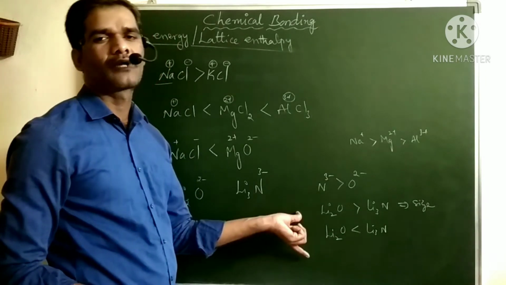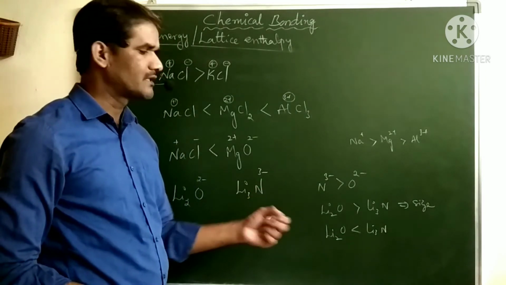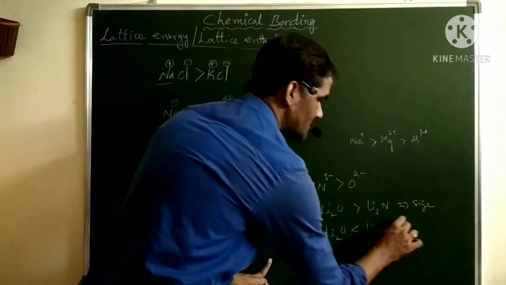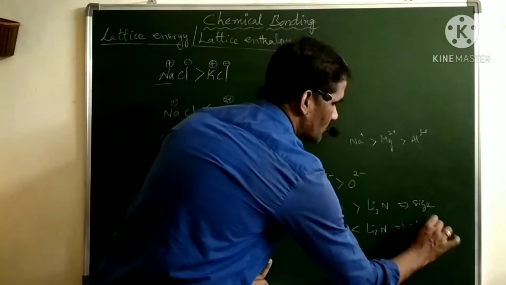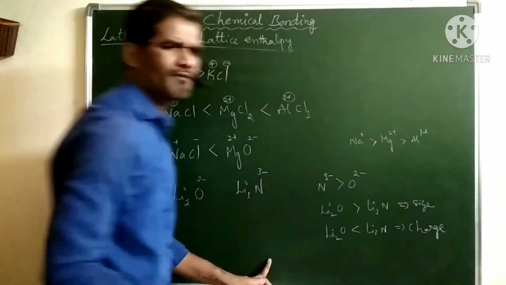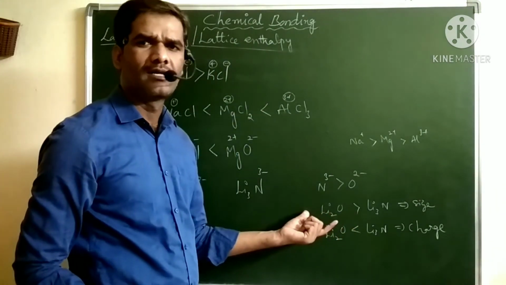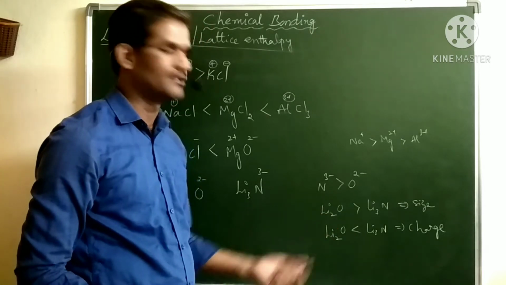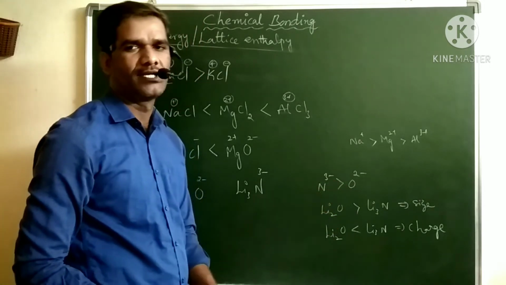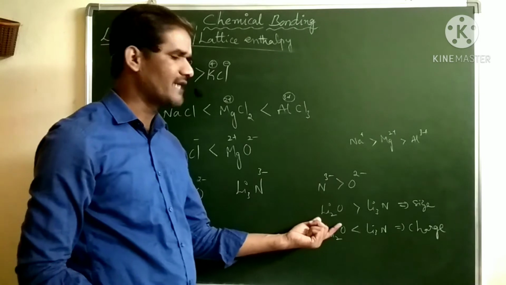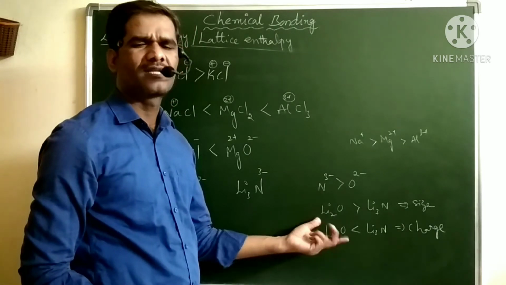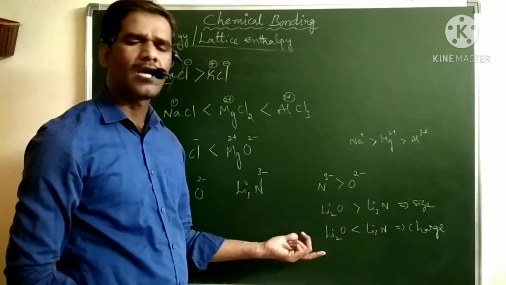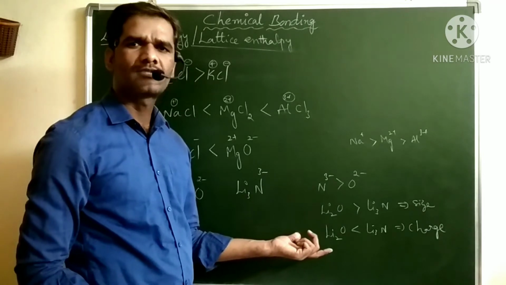Then which one do we have to consider? Always we have to consider the charge. Always charge dominates over size. Why? Because the size difference is very small, but the charge difference is almost 100% change, 2 units and 3 units. But the sizes of oxygen and nitrogen are in the picometer range or nanometer range, so very small in value.